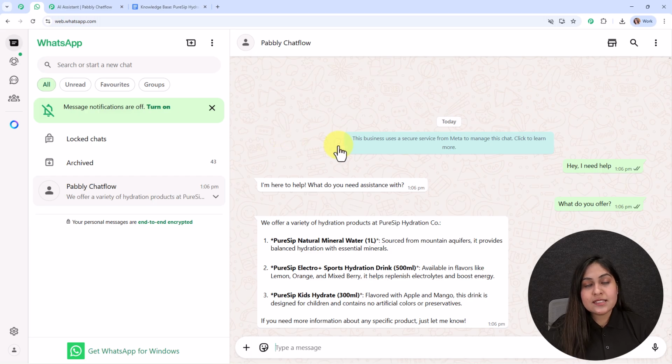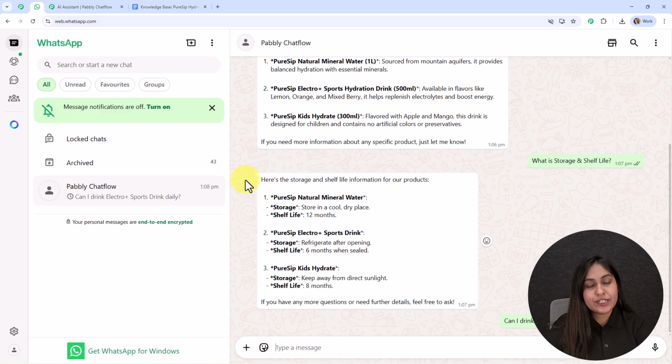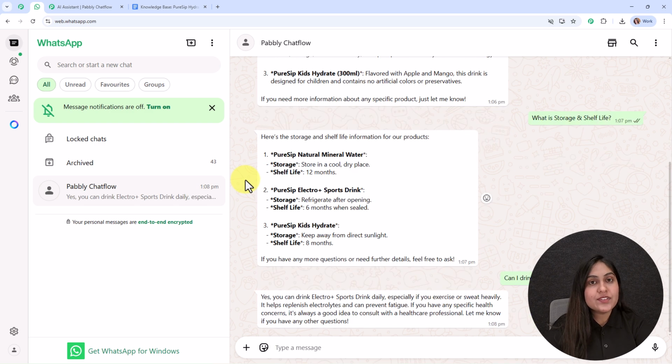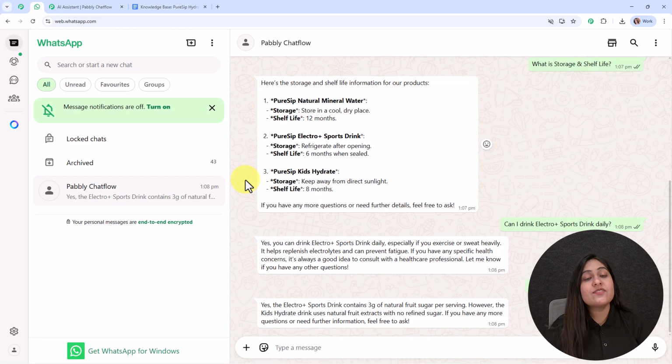So let's ask another question as, what is storage and the shelf life? And you can see we have received the proper answer for this question as well. Now I'm going to ask another question as, can I drink Electro Plus sports drink daily? And you can see we have received a proper answer for this question as well. Now I'm going to ask another question as, do your drinks contain sugar? And you can see we have received a proper answer for this question as well.